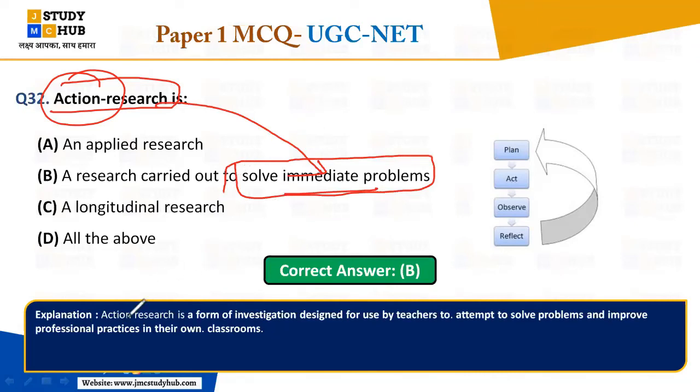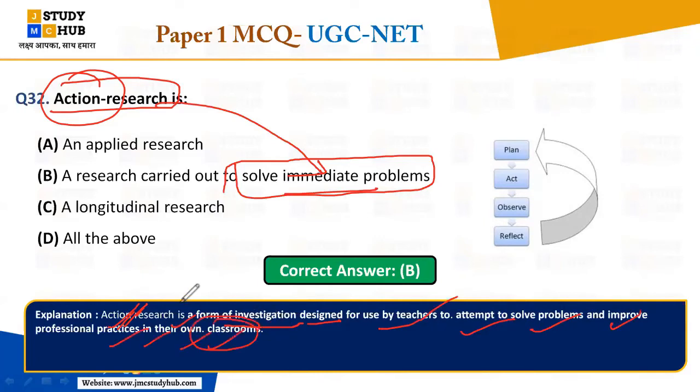In the definition, you can learn that when a teacher asks if there are any problems from the students, the students raise questions that they have a problem. So basically the teacher immediately solves the problem. Action research is a form of investigation designed for use by teachers to attempt to solve problems and improve professional practices in their own classrooms.